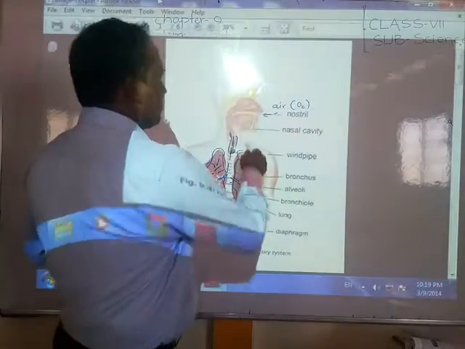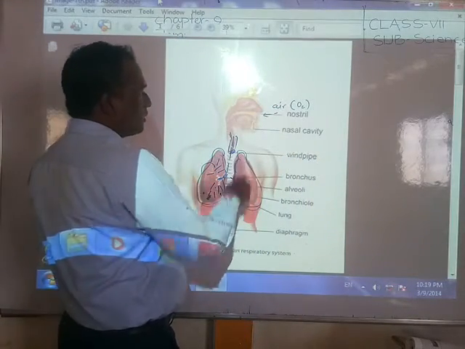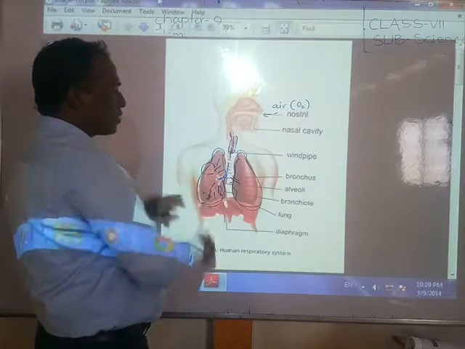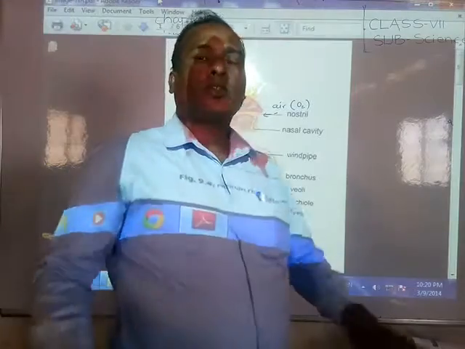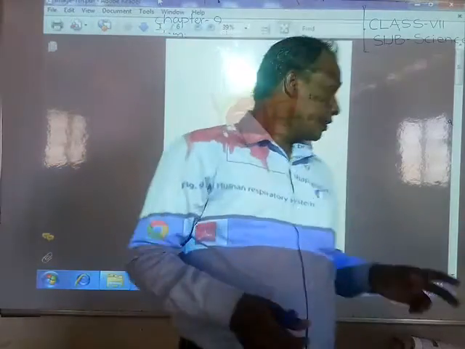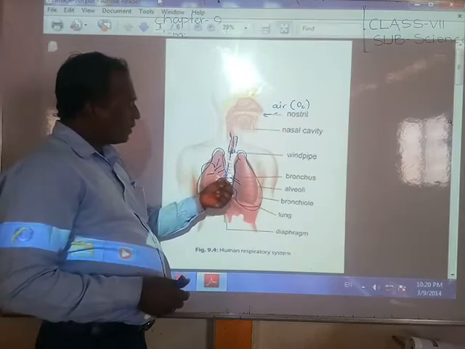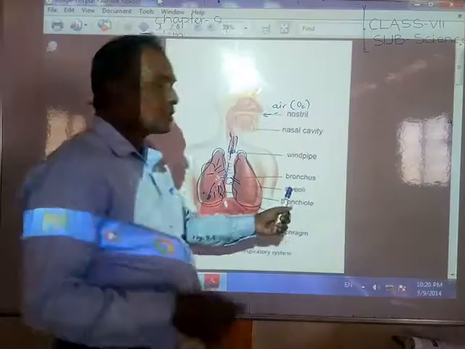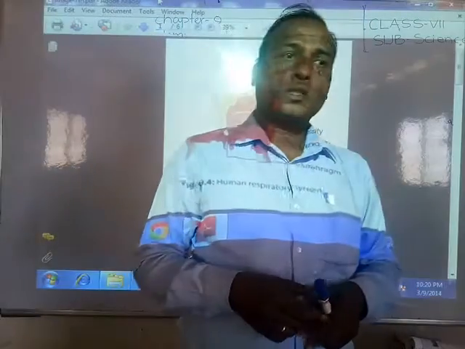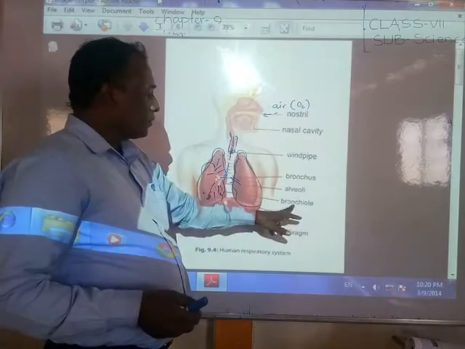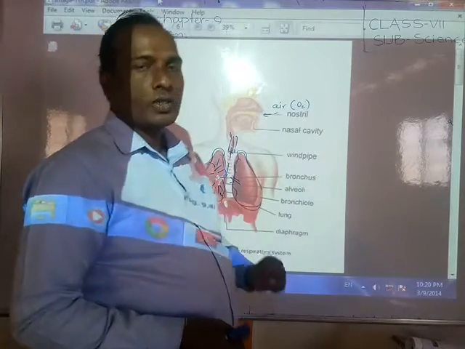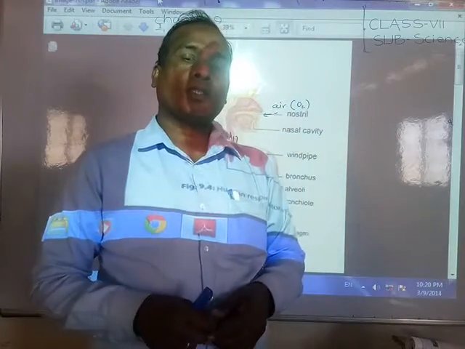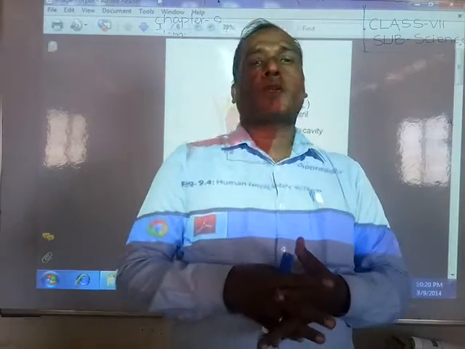So whenever it pulls, the oxygen gas will enter through the nostril, and through the windpipe it will go to the bronchus, and each bronchus enters the lungs. Inside the lungs, they have alveoli and bronchioles, small pipelines connected to the bronchus. When the oxygen gas reaches every cell and the blood cells, it then reaches the different parts of the organs.